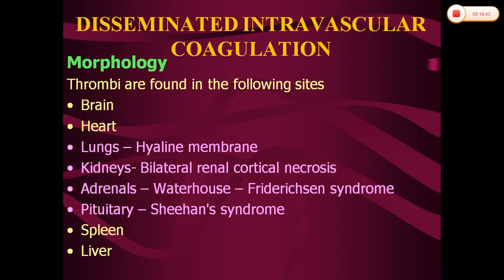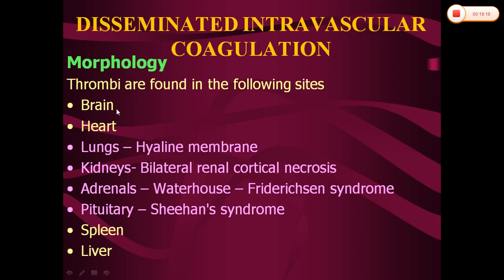Next is morphology in disseminated intravascular coagulation. Thrombi are most often found in the brain, heart, lungs, kidneys, adrenal, spleen and liver in descending order of frequency, but any tissue can be affected. In the affected kidneys, it will show thrombi in the glomeruli, and in severe cases, bilateral renal cortical necrosis. Thrombi can be seen in the alveolar capillaries in the lungs, where they lead to the formation of hyaline membrane, which is composed of edema and fibrin exudates.